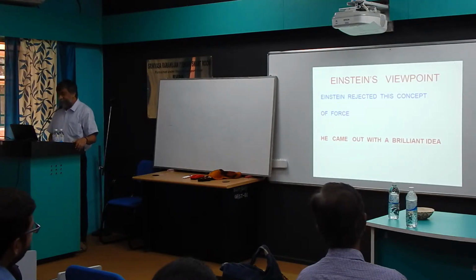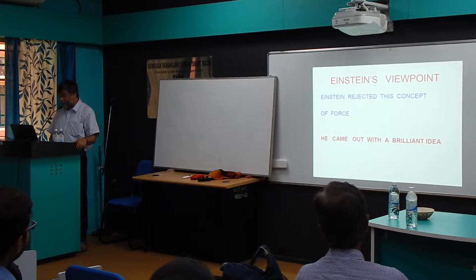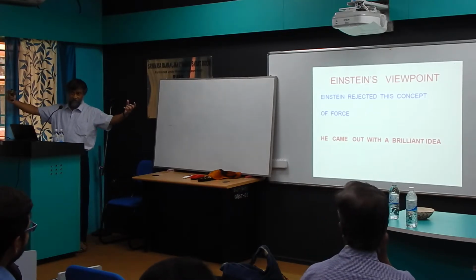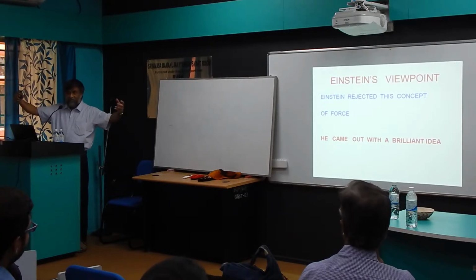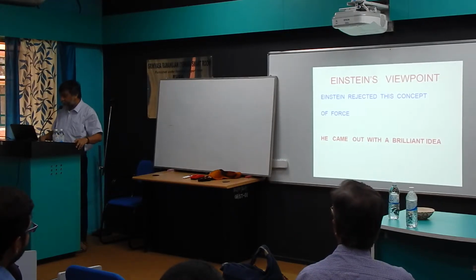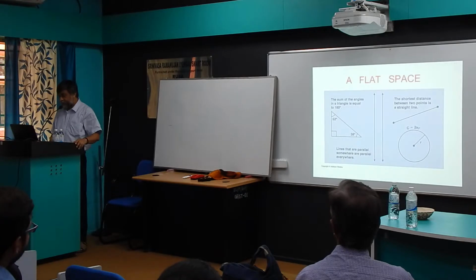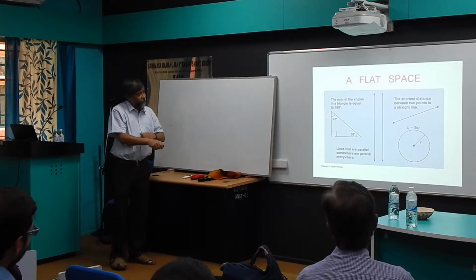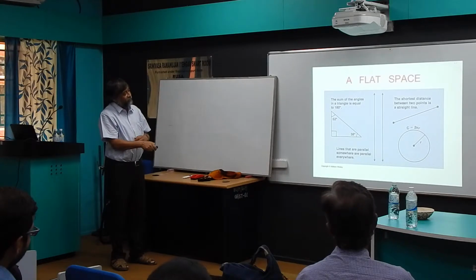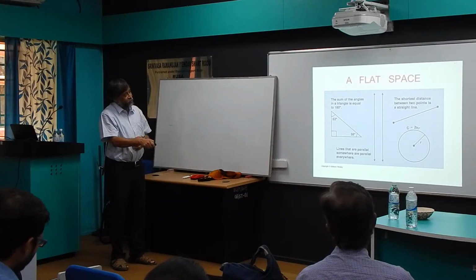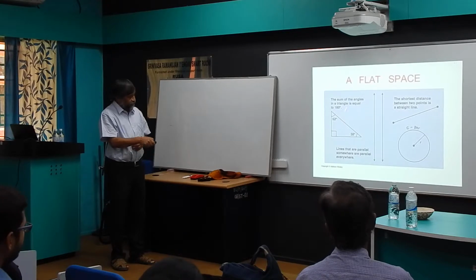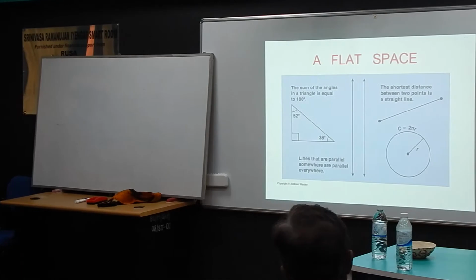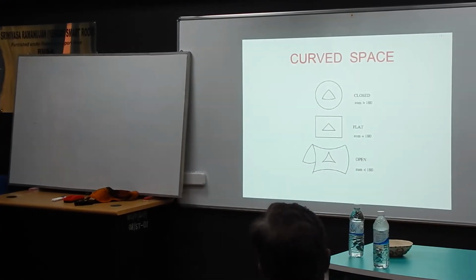So Einstein came out with a beautiful idea. He said, why will two objects attract each other when they are at a distance, with this product of two masses? He said this Newtonian description is incorrect. He said, consider a flat space where you know that the sum of the three angles of a triangle is 180 degrees, the shortest distance is a straight line, and the circumference of a circle is 2 pi r, etc. But you know that this breaks down the moment you take a curved surface.